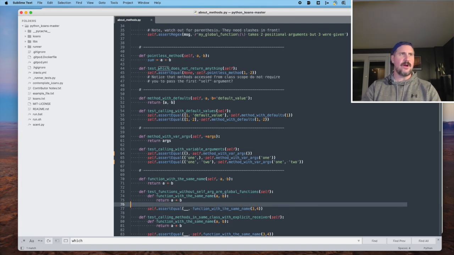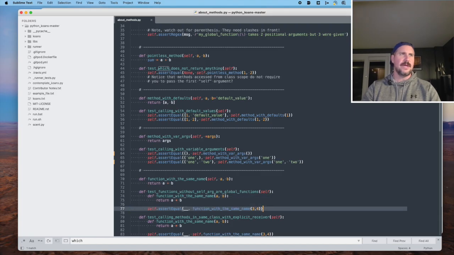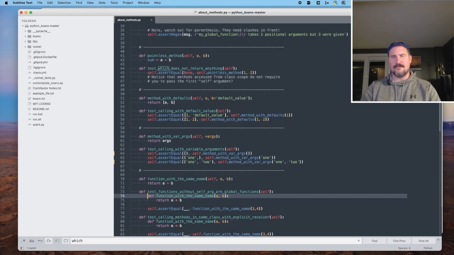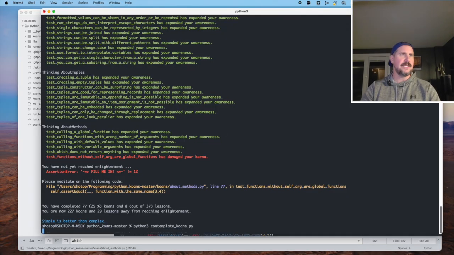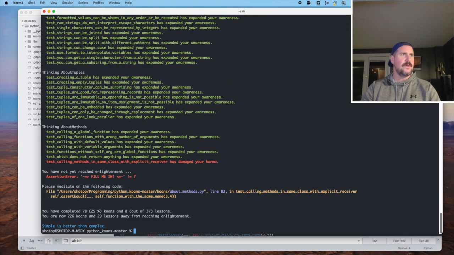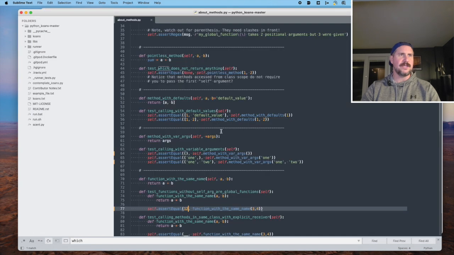Why? Because we're calling the assertion like within the function definition itself almost. And therefore, I think the most local version is the one that's going to be called. And plus there's no self being passed in, but let's see. I'm not really that positive. I'm going to say 12 because 3 times 4 is 12. So let's run the test again and see what we came up with. Okay, that was correct because we've moved on to the next test.